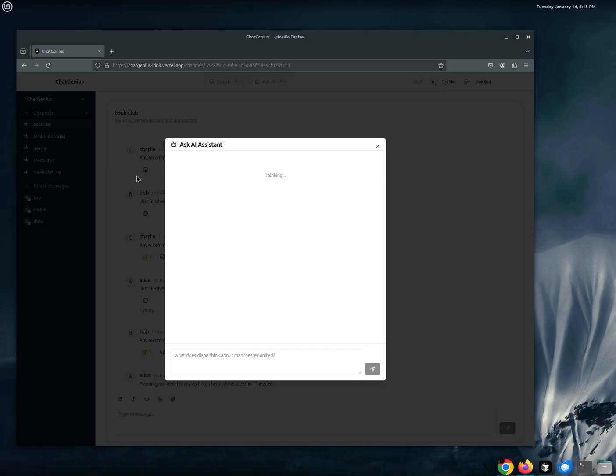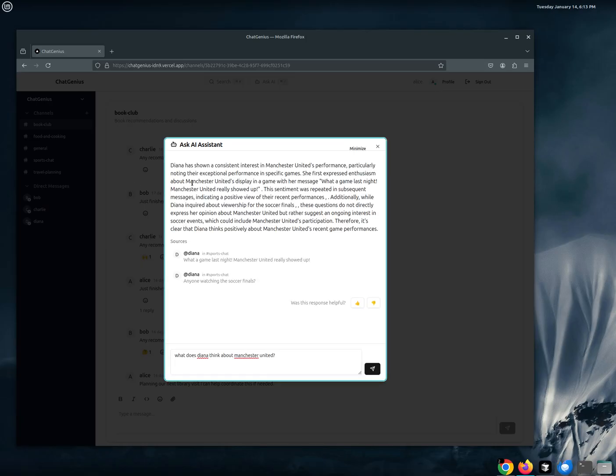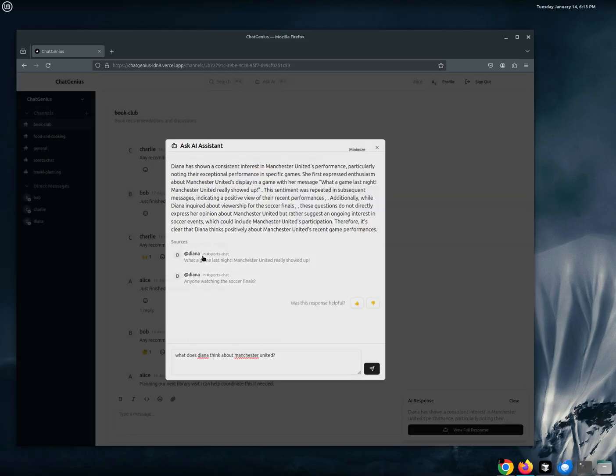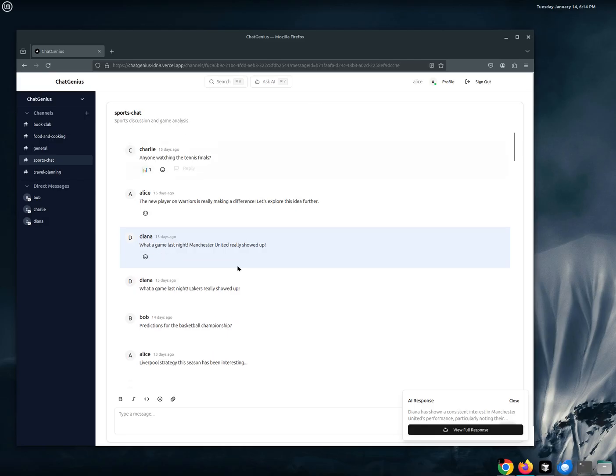And now we're querying the vector embeddings of all of the messages, and we come up with the answer. Diana has shown a consistent interest in Manchester United's performance, and it comes up with a list of sources. You can click the sources, and it'll take you to the spot in the chat where that context came from.